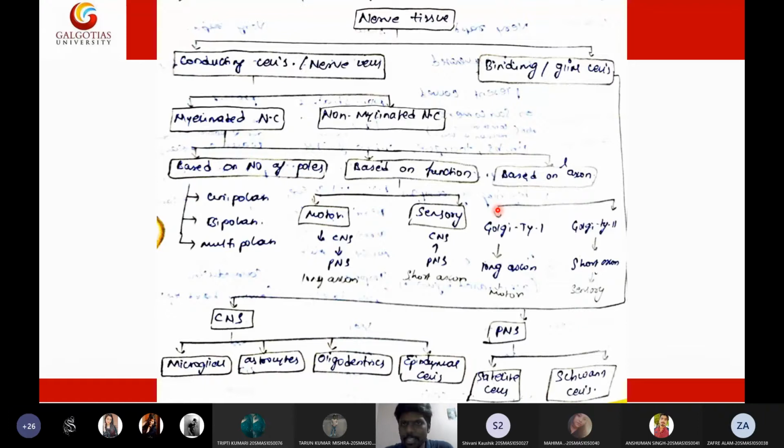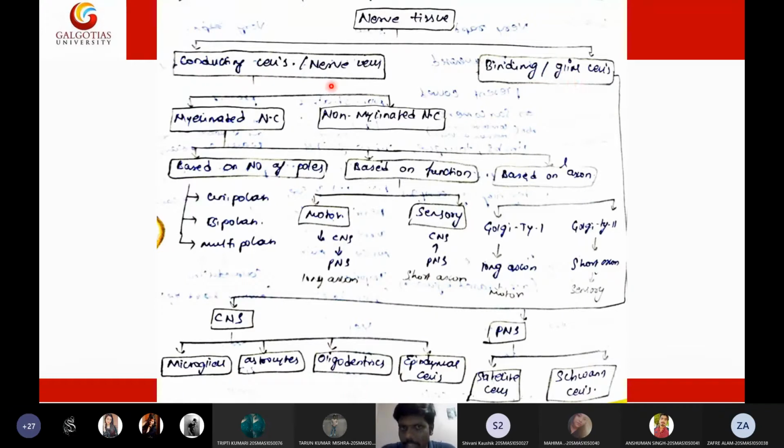Then coming to the classification of nervous tissue. Nervous cells are broadly classified into two types: electric conducting nerve cells and non-electric conducting nerve cells. The nerve cells that conduct electric signals, and the other one is non-electric conducting nerve cells, also called binding cells or glial cells. Glial cells means they will bind something.